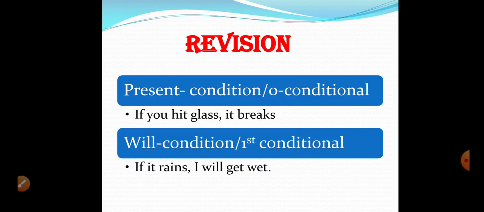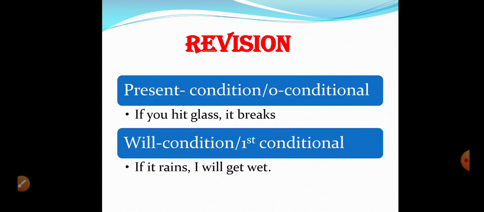So it's a universal truth. Such conditions can be expressed in such a way. There are a lot of examples, all universal truths or things that happen usually, that have expected results. So we can express such conditions in the present condition, meaning present simple, present simple. Sometimes it's not necessary to have present simple tense always. Sometimes there can be present continuous tense, as we have already discussed in the previous lecture. You can watch and know the details from there.